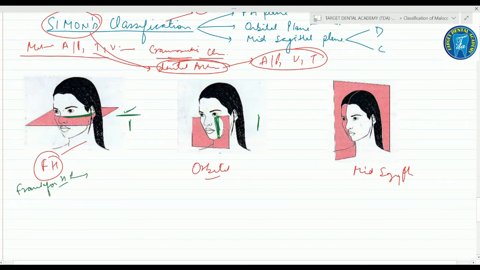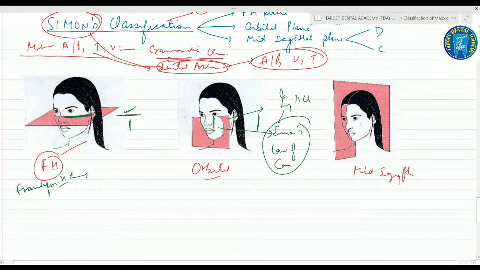Very important, guys, please note it down: Simon's orbital plane should pass through the distal third of the upper canine. That is why it is called Simon's law of canine. MCQ. Now coming on to the third plane, the midsagittal plane.